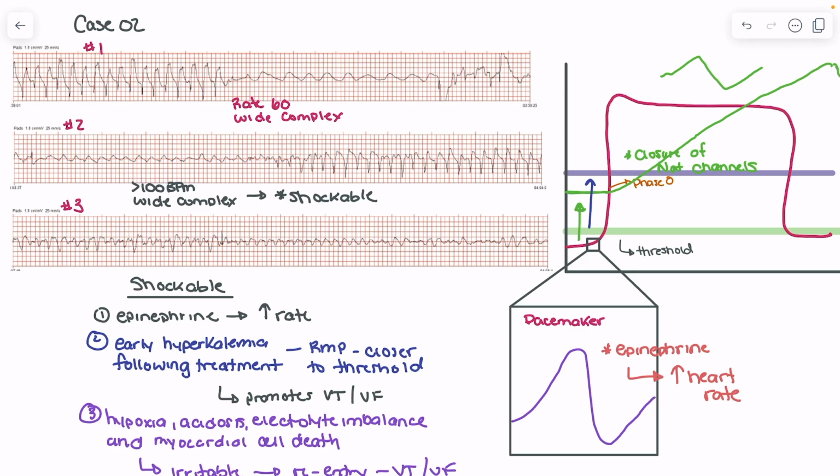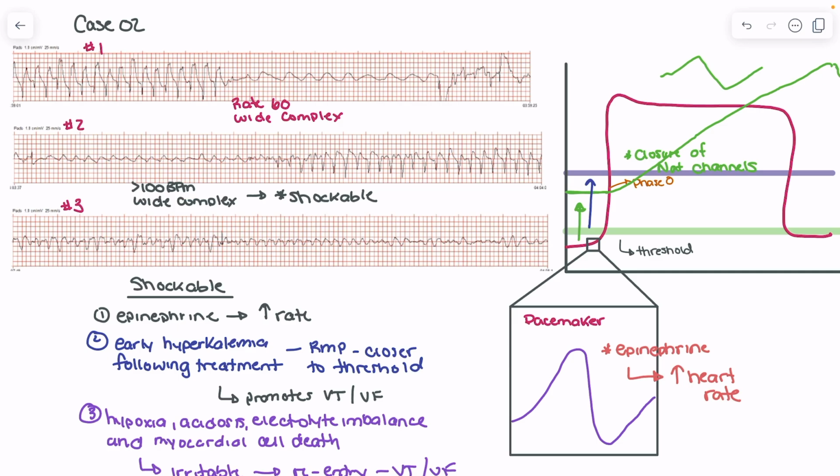So what is the point we're trying to get across? One is that we know that we will see our sine wave rhythm in our hyperkalemic patients, or could see that, but we also have to appreciate that it's not uncommon for them to be in shockable rhythms. And when we have a wide complex rhythm over 100 beats per minute, we should shock it. And what we see sometimes for missed defibrillations is as the rhythm is speeding up and remains wide, we're missing those defibrillations as we're looking at saying, well, that's just a sine wave or a fast sine wave without considering the rate. If the rate is over 100, this now becomes indistinguishable from a V-Tach, and we should be shocking it.